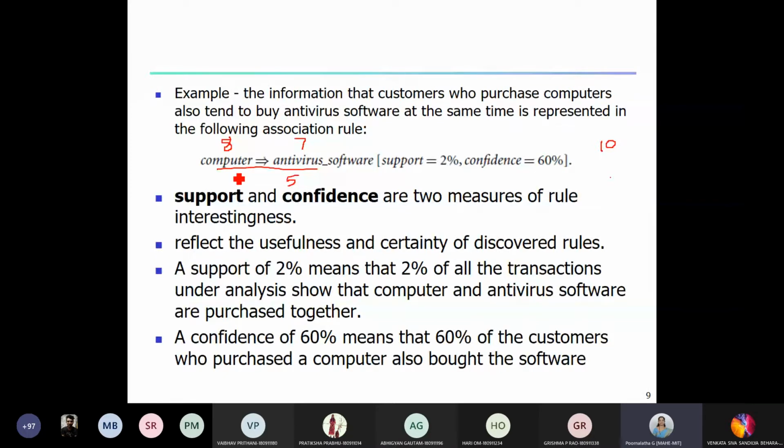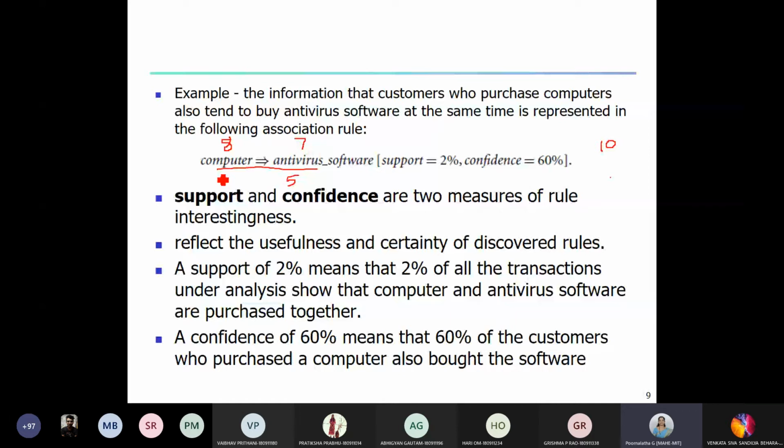With respect to these values, support is 5 by 10. That means 1 by 2 or 50%. Got it? Overall, how many transactions have both these items together? In this example, 5 customers are purchasing these two out of 10 customers, so it is 5 by 10, or 1 by 2, or 0.5, or 50%.